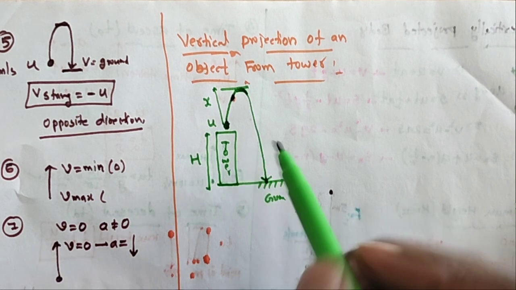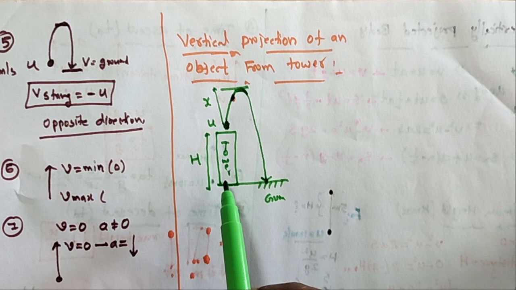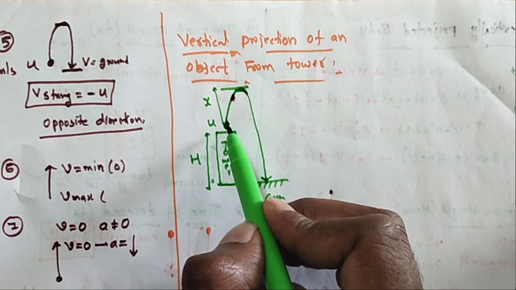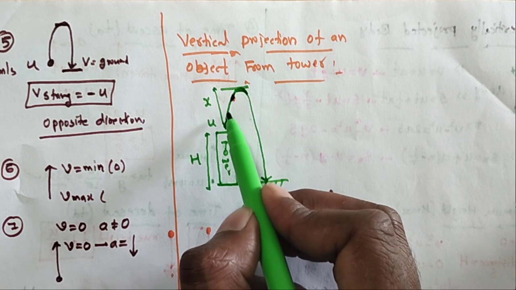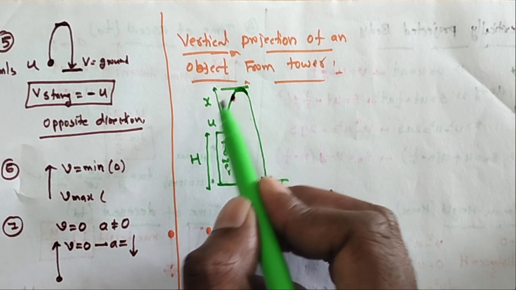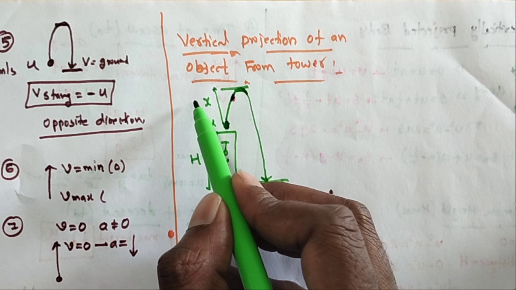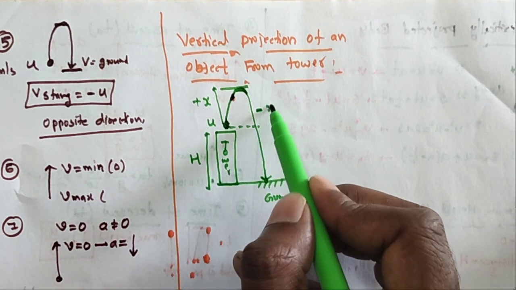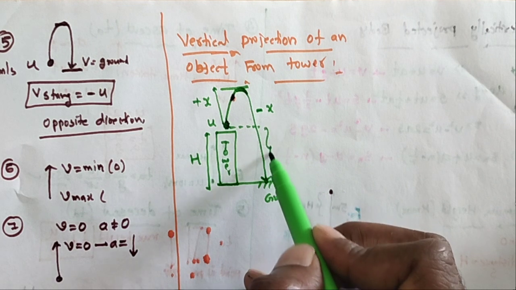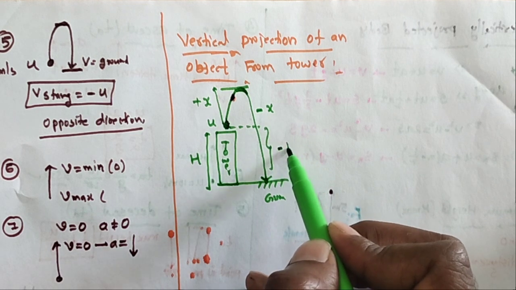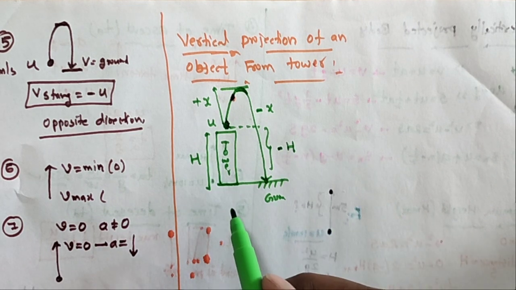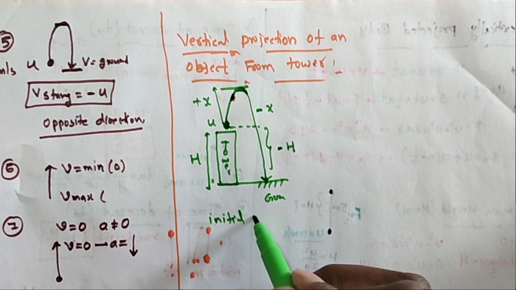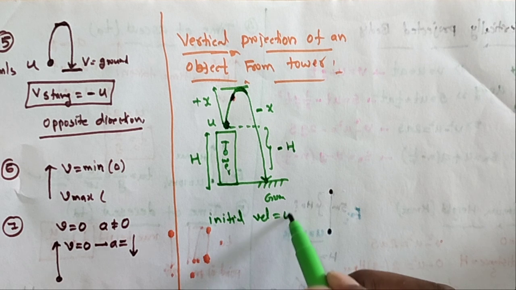So what is the height of the tower? Here this object's initial velocity u is going upward. How much height does it go? Plus x. And the same thing coming down, this is minus x. Here this distance is equal to minus h. So here the initial velocity is equal to u.